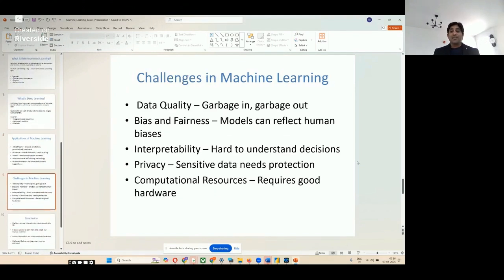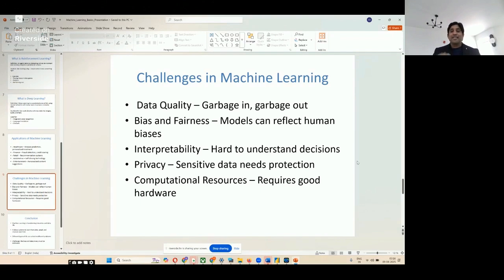So what are some challenges in machine learning? Data quality is an important issue. Whatever data you train the system on, it performs based on that, so the data you feed into the system is very important. The next important challenge is bias and fairness. Models reflect human biases. If you train the system on biased data, you will have biased outputs. So remember, guys, we have to ensure the system is trained on unbiased data.